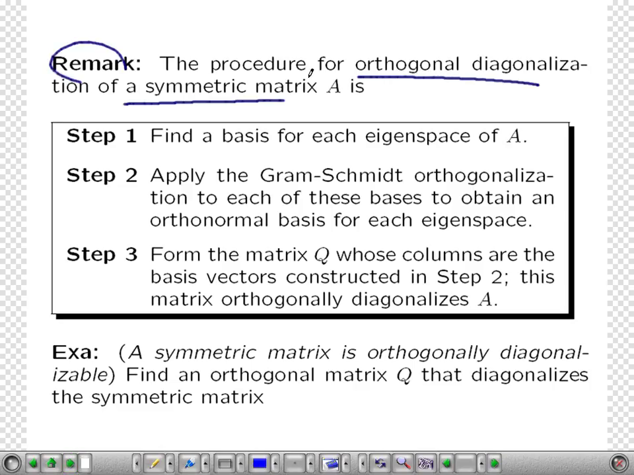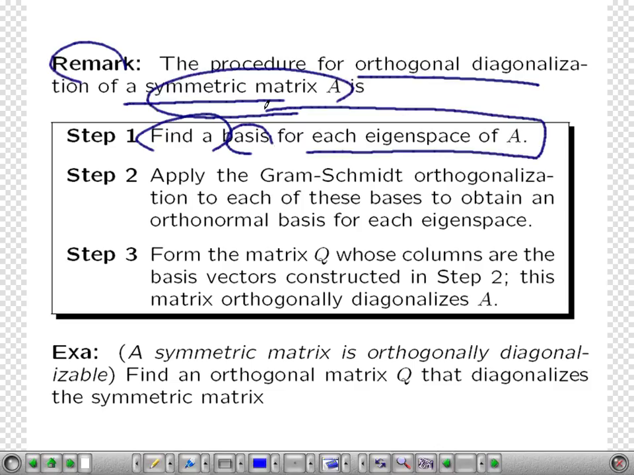The procedure for orthogonal diagonalization of a symmetric matrix A. Suppose we have a symmetric matrix. Then find the basis for each eigenspace. Since it's a symmetric matrix, we can always find n orthonormal eigenvectors, isn't it? N linearly independent eigenvectors. Not only linearly independent, you can find orthonormal eigenvectors.